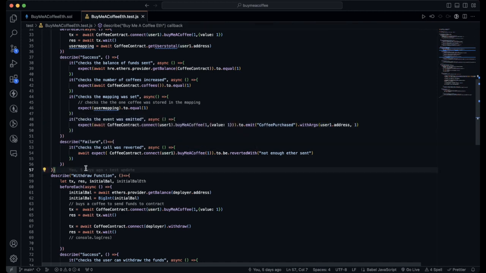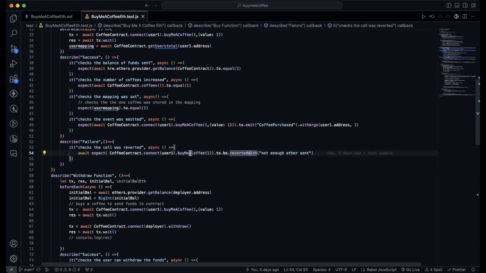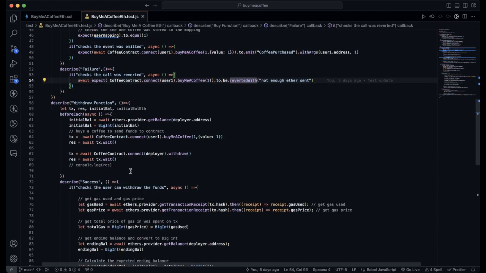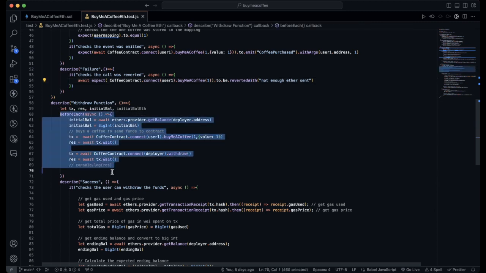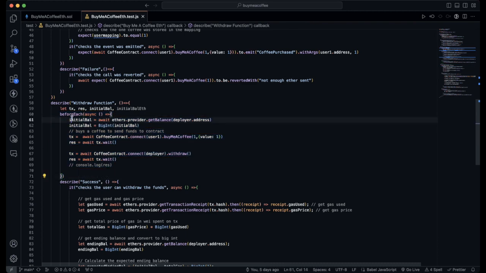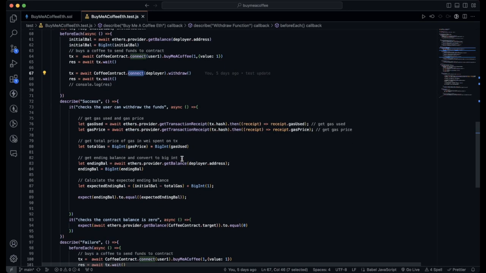And then, of course, with every test, we always want to check for the failure. So in the describe block, we want to make sure that the call was reverted because not enough Ether was sent. Next, we have our withdraw function. This is testing that the deployer is able to withdraw funds from the contract. So again, we do a beforeEach to run before all the remaining tests, where we get the initial balance, we run the transaction, and then we connect to the deployer and withdraw from the contract.